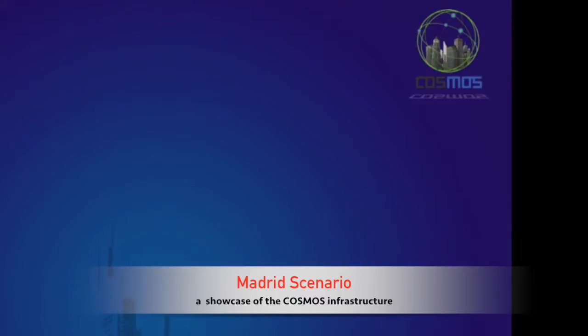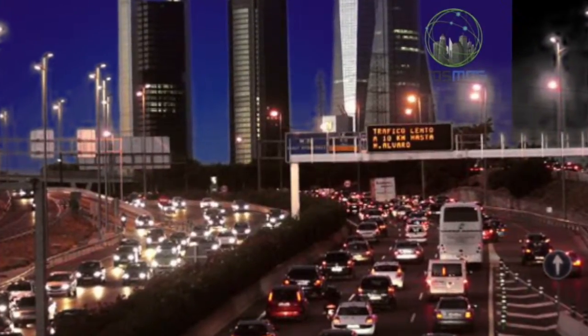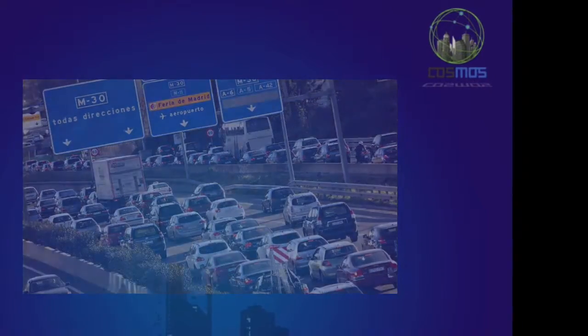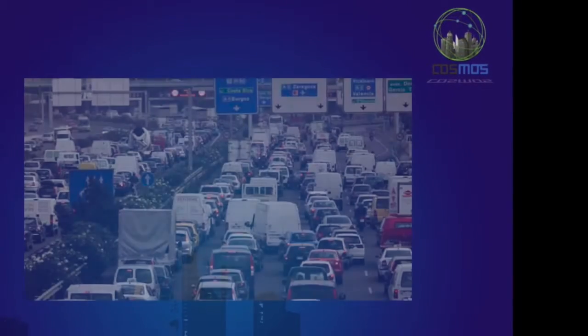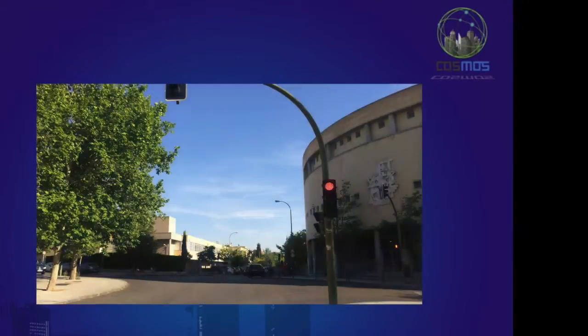Moreover, the definition of good versus bad traffic needs to depend on the context, such as the location and time of the day. For example, traffic speeds of 30 km per hour might be considered good in the city center in rush hour, but very bad on a freeway in the middle of the night.